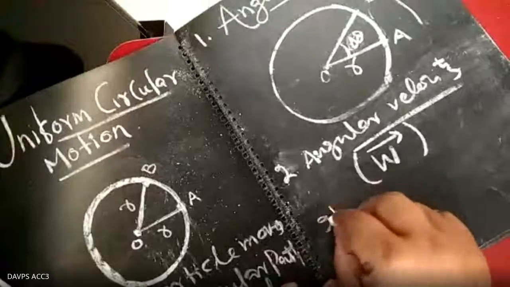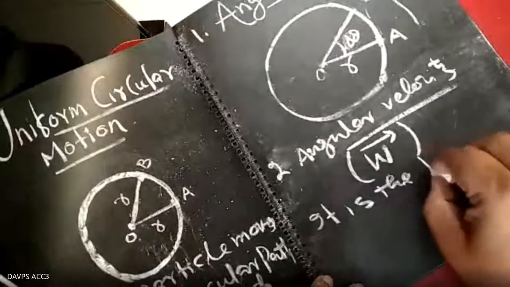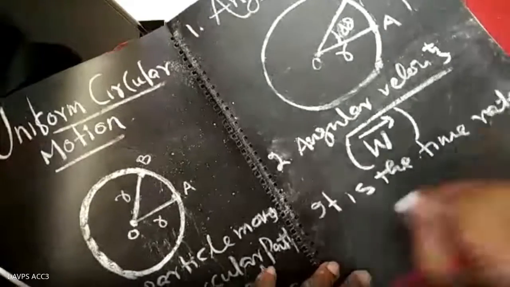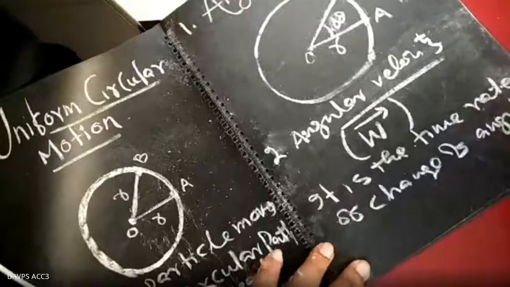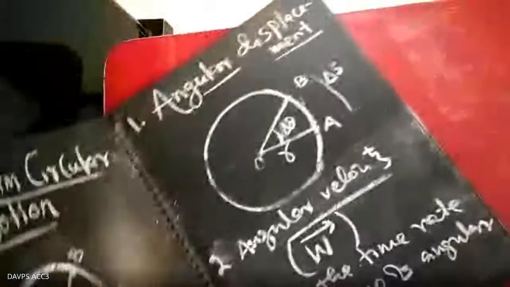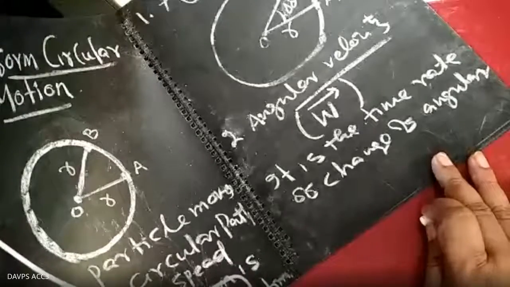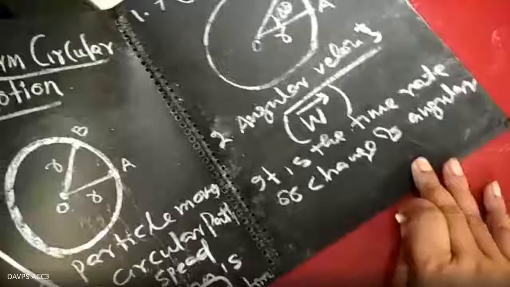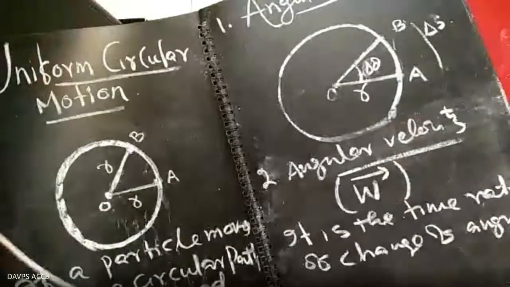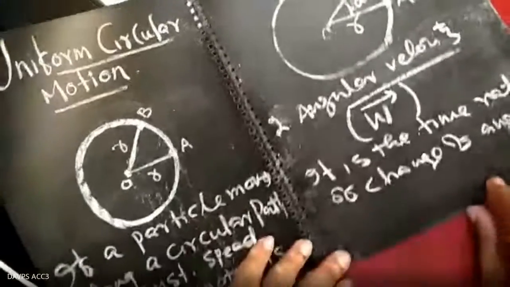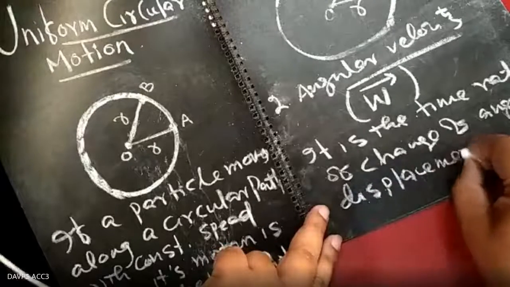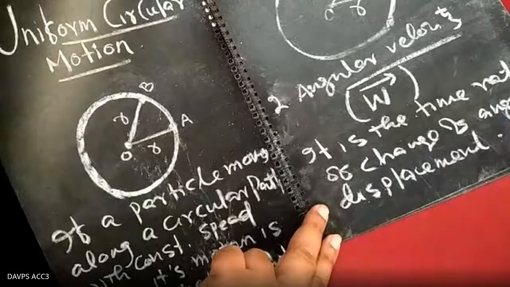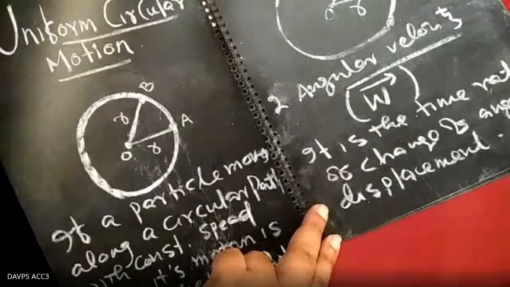Simply write: it is the time rate of change of angular displacement. Clear?